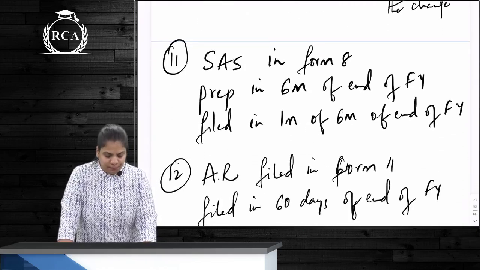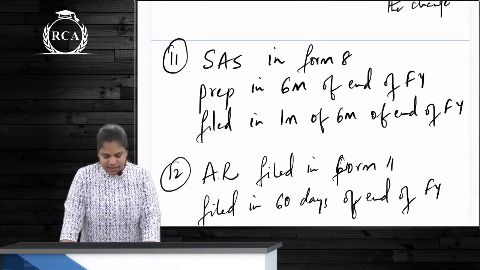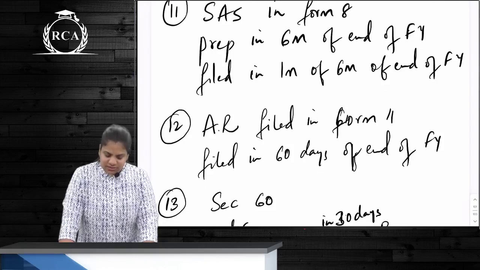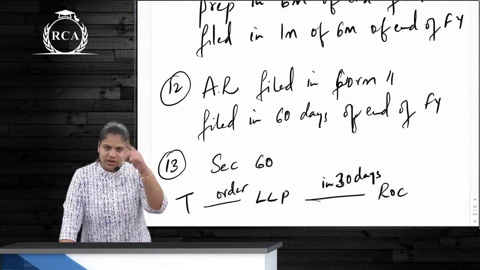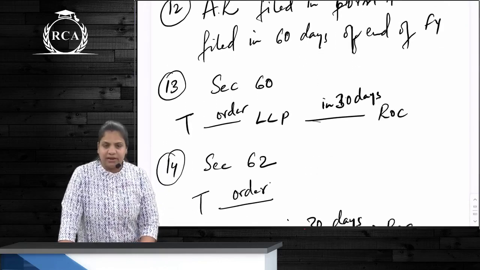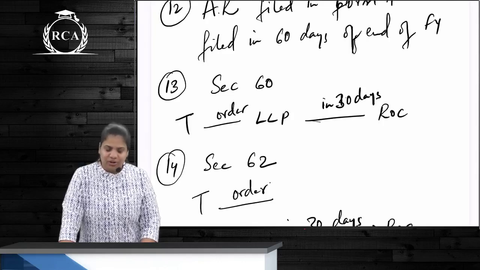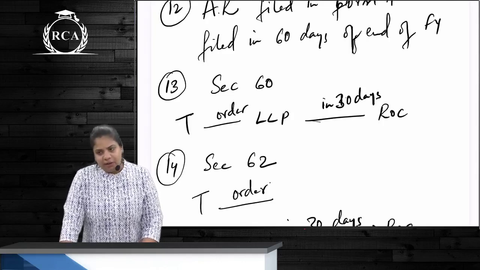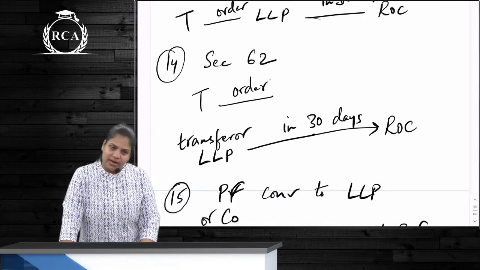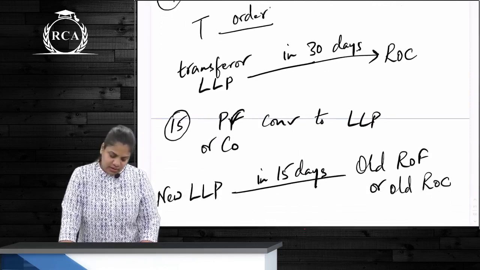SAS in Form 8 is prepared within 6 months and filed within 1 month of those 6 months. Annual return Form 11 is filed within 60 days of the end of the financial year. Both of these relate to the end of the financial year, correct? Then as per section 60, the tribunal's order is to be filed with the ROC. The tribunal gives an order to the LLP. The LLP files it with the ROC within 30 days. As per section 62, again the tribunal is giving an order. So this order is to be filed with the ROC within 30 days.